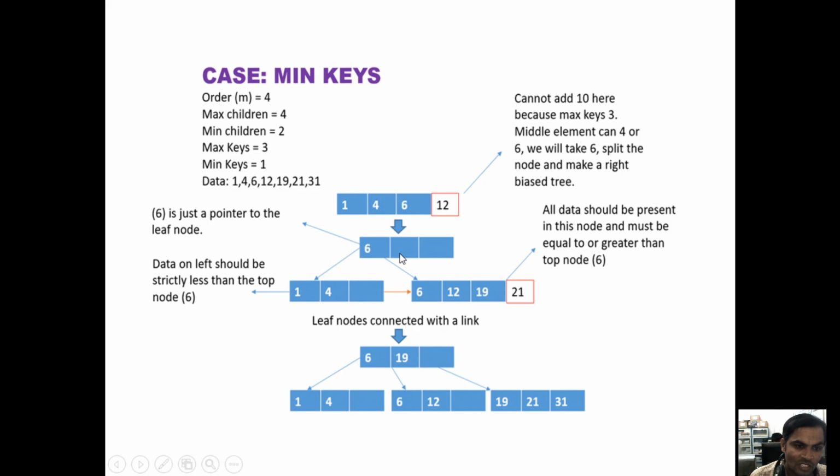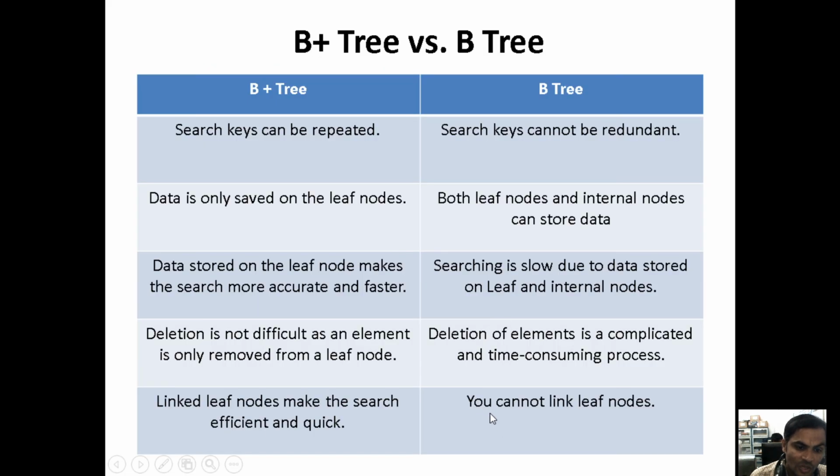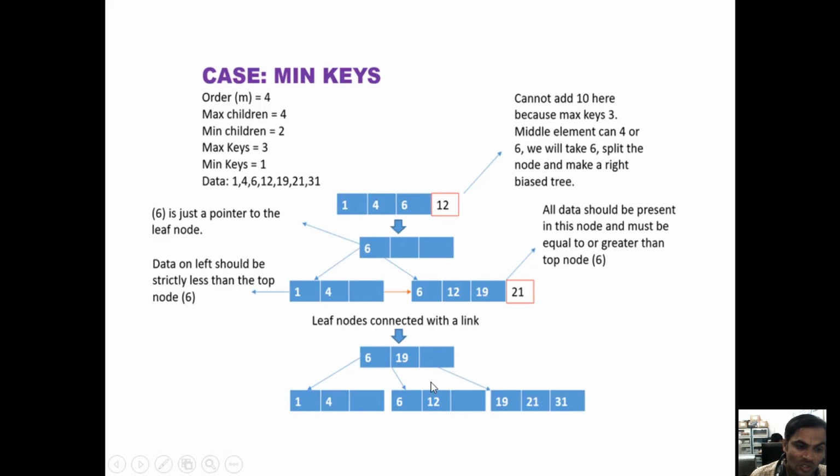The same point is shown here. If you are not linking the leaf nodes, this is considered a B tree. If you are linking the nodes, we consider it a B plus tree. Only when you link the nodes can we search the data very fast. That is the purpose. The data is stored under the parent node and internally also under the leaf node. This is the B plus tree.